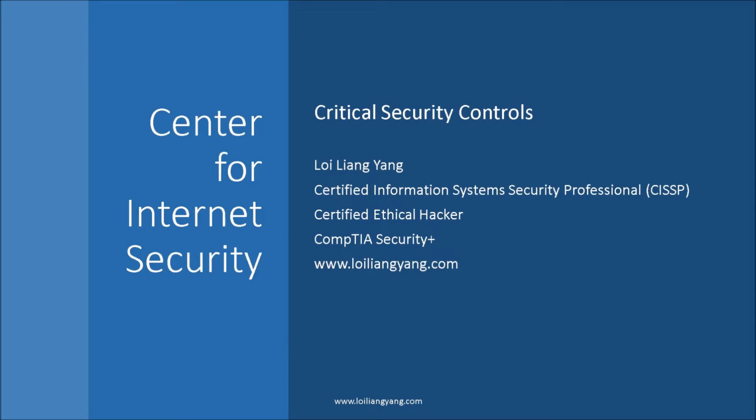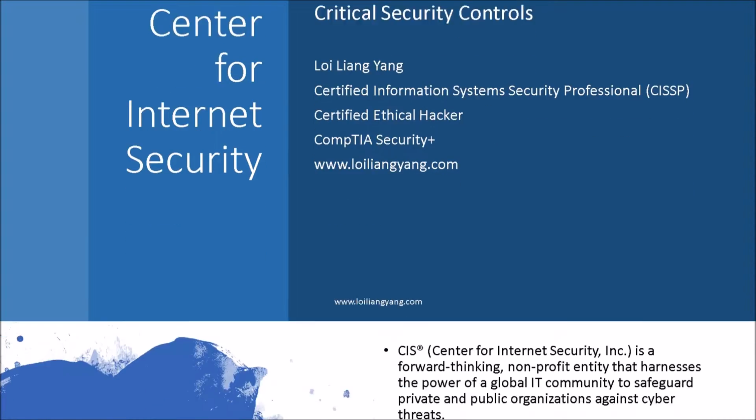So today we're going to discuss the Center for Internet Security, CIS, as well as the 20 critical security controls that are put in place to secure an enterprise and get them to the next level of cybersecurity. So the first thing we're going to look at is what the Center for Internet Security is.